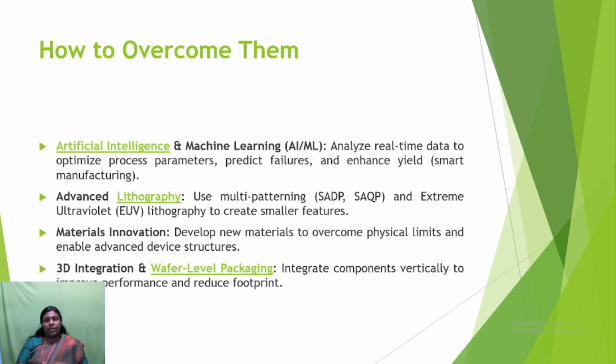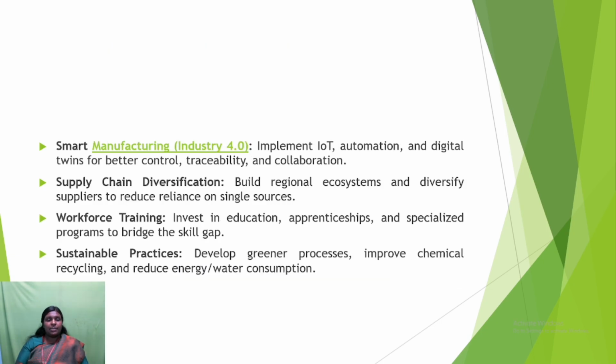How do we overcome them? Here, how do we overcome the challenges we face during semiconductor manufacturing? The first one is artificial intelligence and machine learning. Here, you analyze real-time data to optimize process parameters, predict failures, and enhance yield with smart manufacturing. And the next one is advanced lithography. Use multi-patterning and extreme ultraviolet (EUV) lithography to create smaller features. What is multi-patterning?